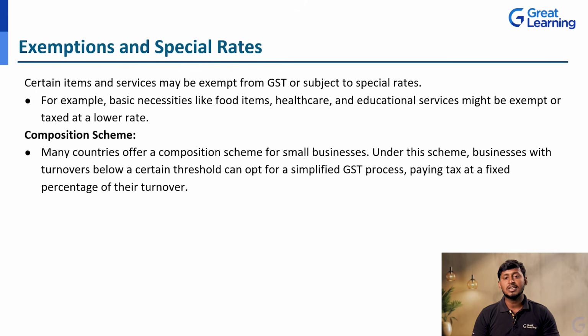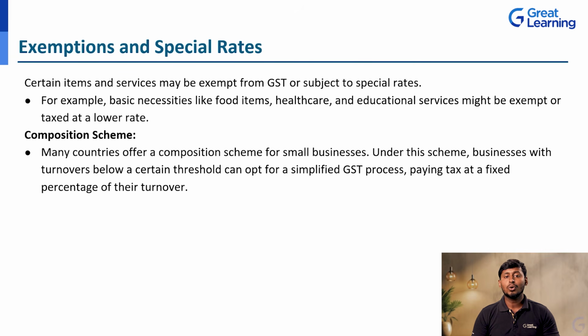Next, the composition scheme. Many countries offer a composition scheme for small businesses. GST's main need, or importance, is to encourage SMEs, correct? Under this scheme, a business with turnover below a certain threshold can opt for a simplified GST process, paying tax at a fixed percentage of their turnover.